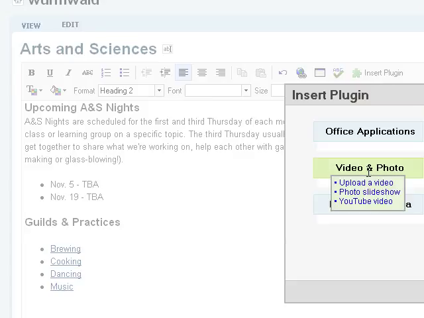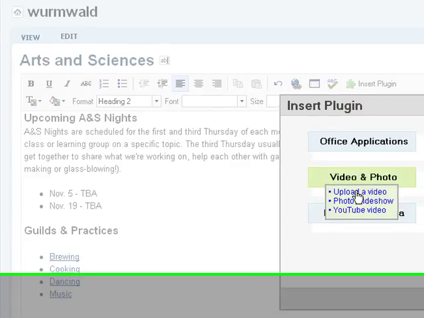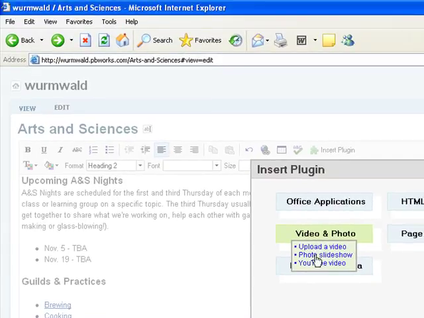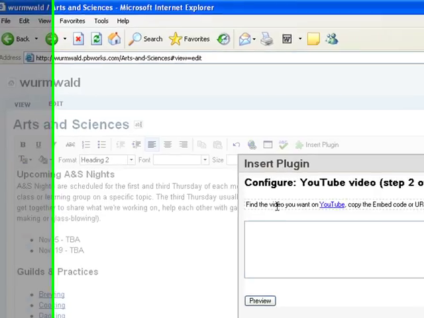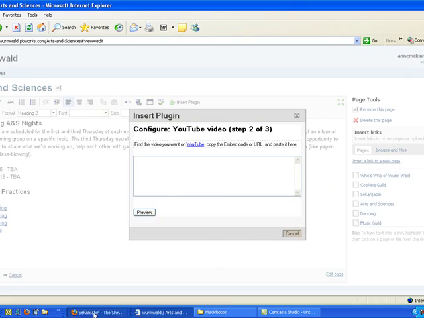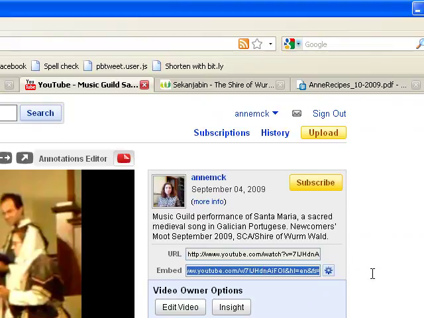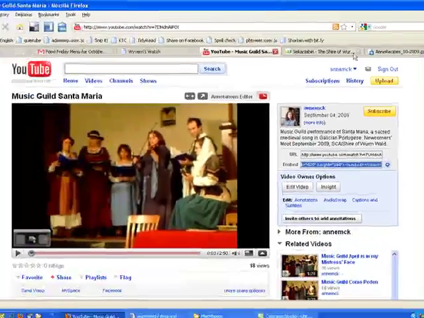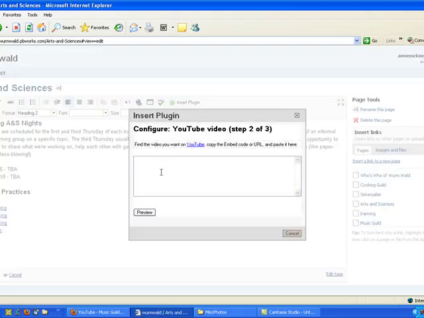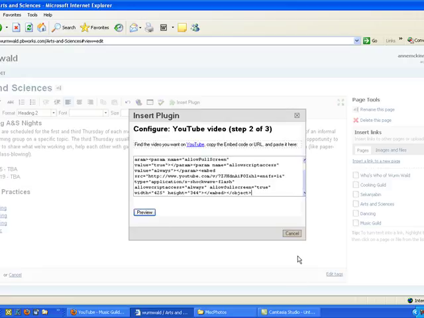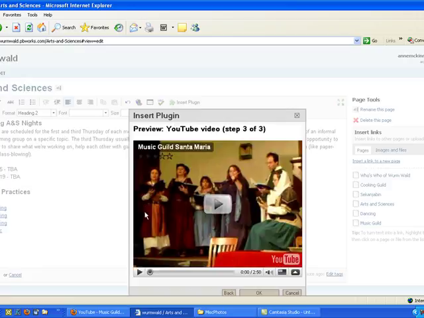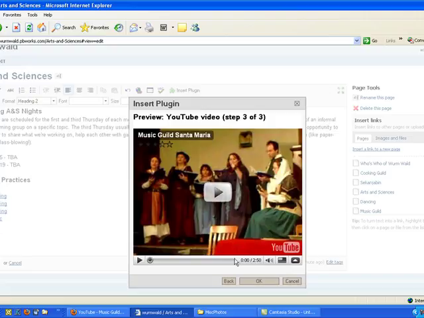It can say Video and Photo. And you get the choice of uploading a video or creating a photo slideshow or a YouTube video. So basically all we need to do is go to YouTube and get our embed code. And fortunately, I happen to have some embed code right here already open on my page. This is from the Newcomers Moot when we performed Santa Maria with the Music Guild. So I'm just copying and pasting that right in here, and that's going to save us a lot of space on our wiki, so we can have a lot more than the original 2 gigabytes of storage that our wiki comes with. But we click OK,